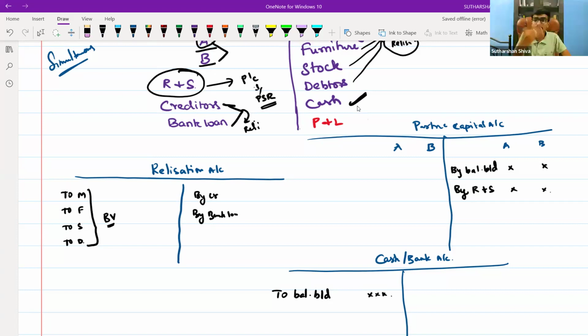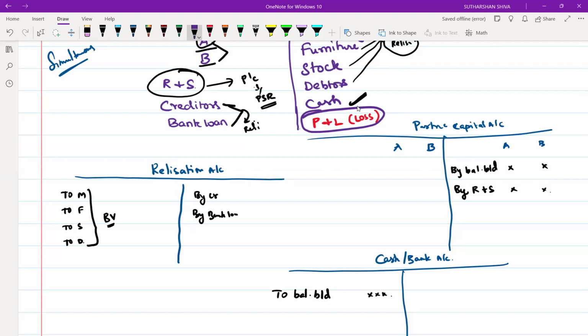You should not. Why? How can I realize the loss? Either I can sell the loss or I can purchase the loss. Is it possible to purchase the loss, or to sell the loss, to cancel the loss? Is it possible?